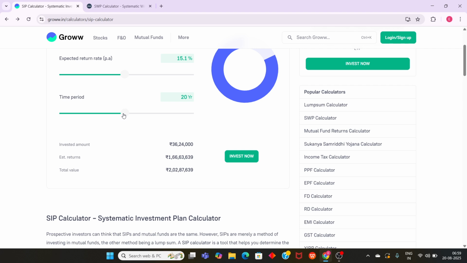So instead of 20 years, if you make this 10 years, you can see the difference. The return will be only 21 lakh 20,000, and the total corpus is 39 lakh 92,000. Just with 10 more years of continuing the SIP, you can see the jump from 39 lakhs suddenly to 2 crore 2 lakh. That's the power of compounding if you're holding for the long term.